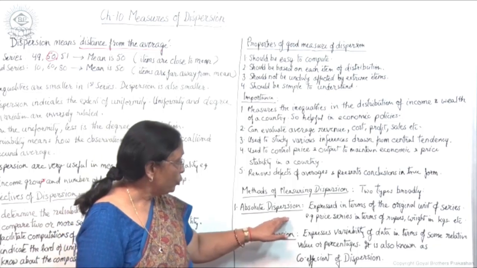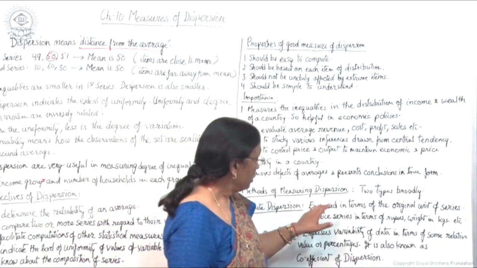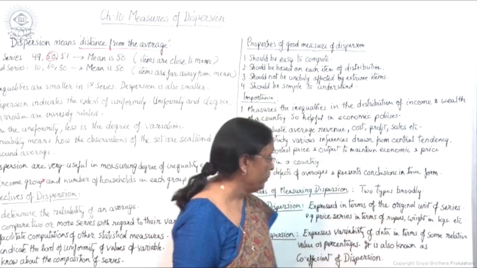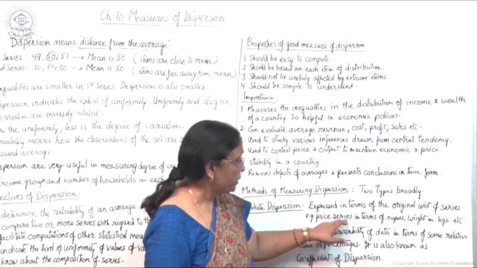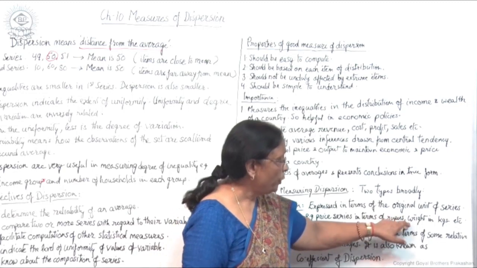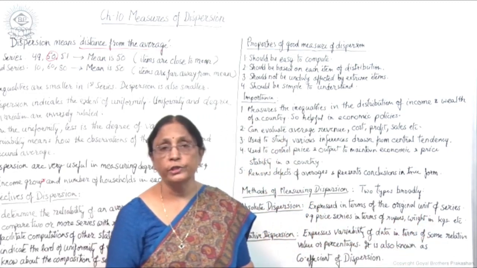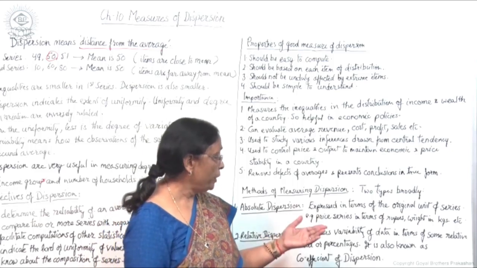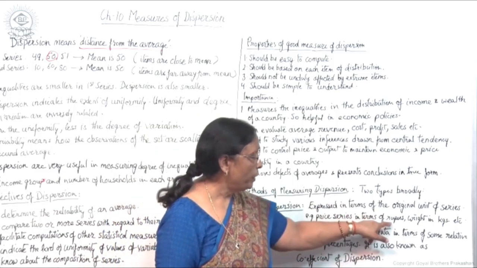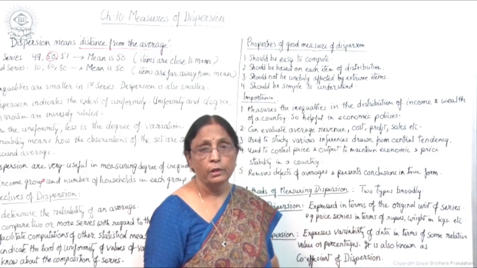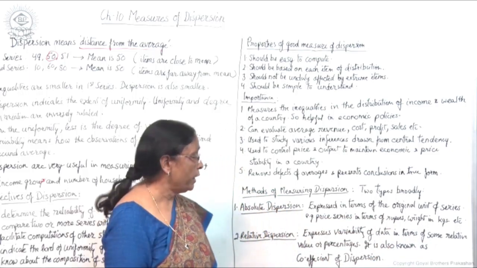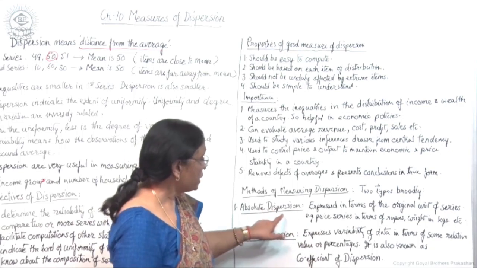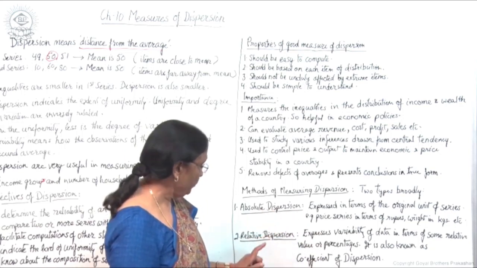In the case of absolute dispersion, the items are expressed in terms of the original unit of the series. For example, price series in terms of rupees, weight in kilograms, etc. These are the original units of the series. Wages in rupees or price in terms of rupees, weight in kilograms. Normally these units are taken to express the terms. This is known as absolute dispersion.